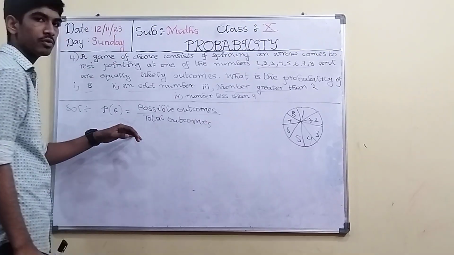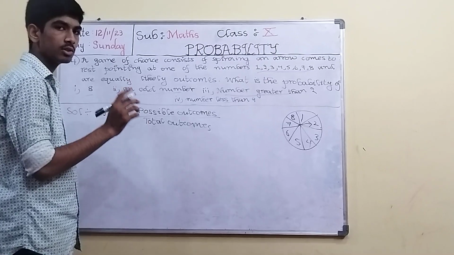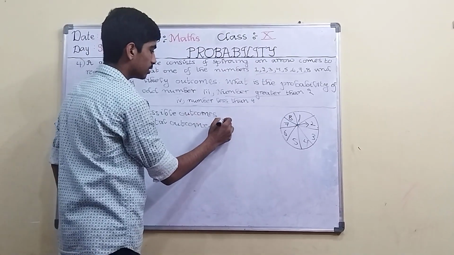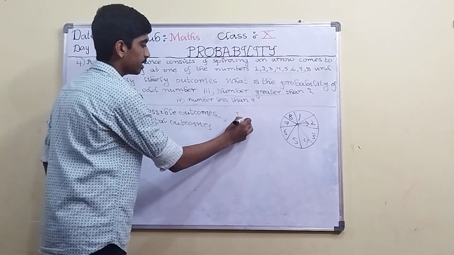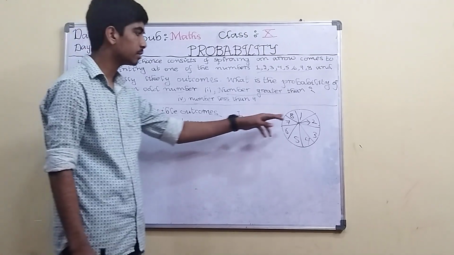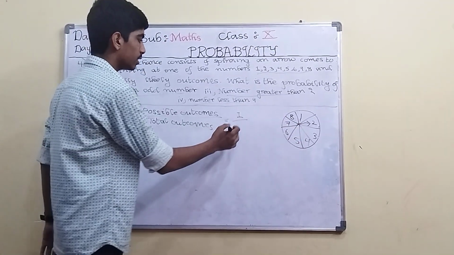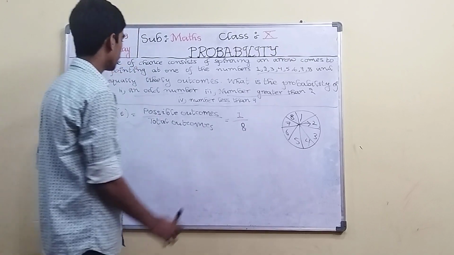So this is the formula for probability. There is only one number 8, so the possible outcome is 1. And by total outcomes, what are the total outcomes? 1, 2, 3, 4, 5, 6, 7, 8. There are total 8 outcomes. So 1 by 8 is the probability of getting 8.